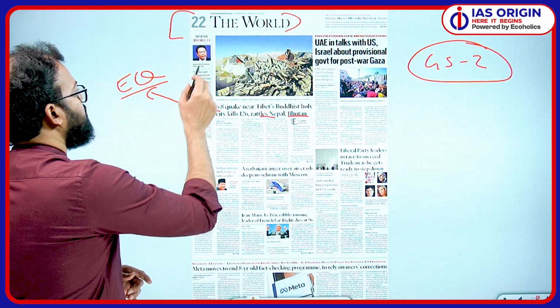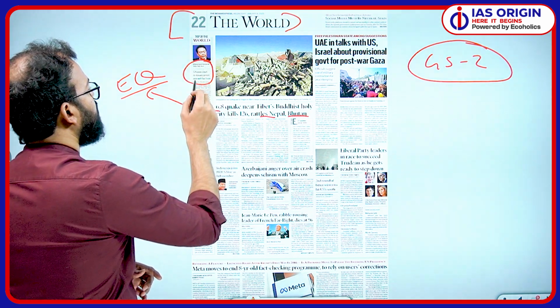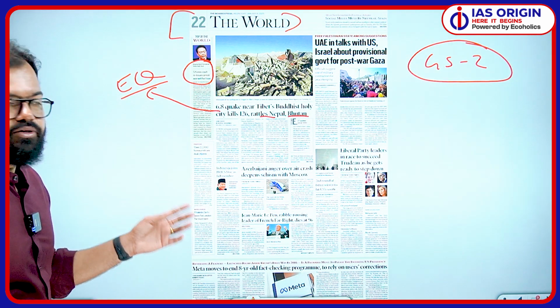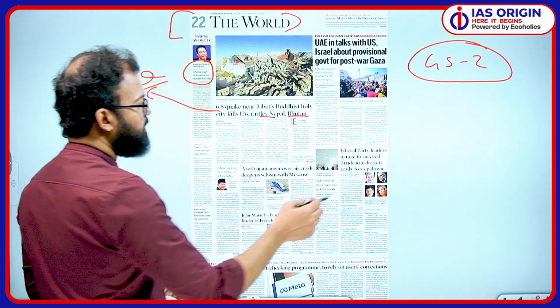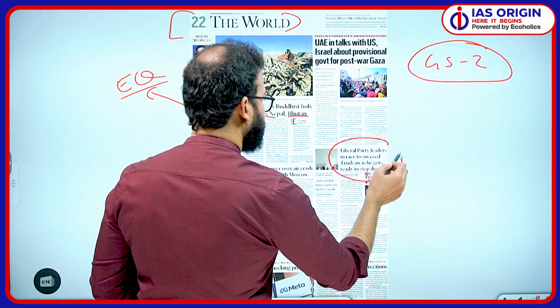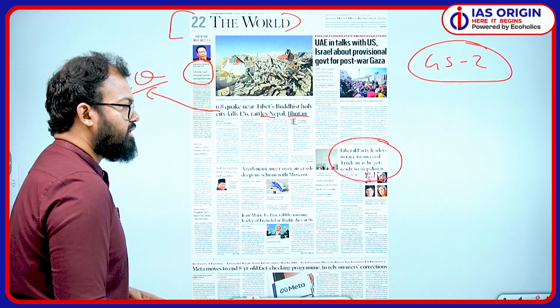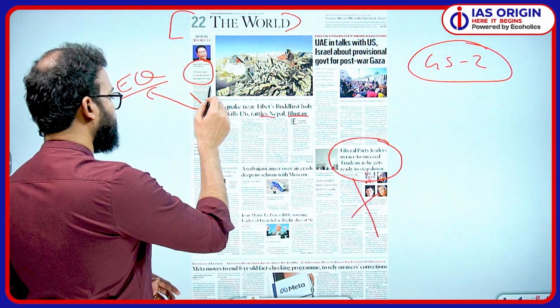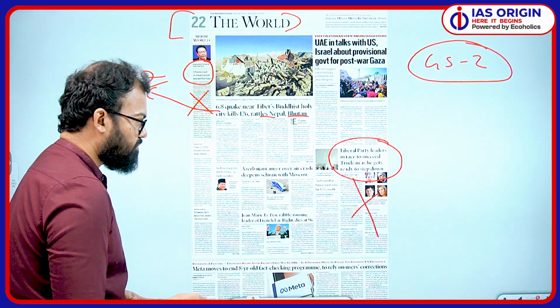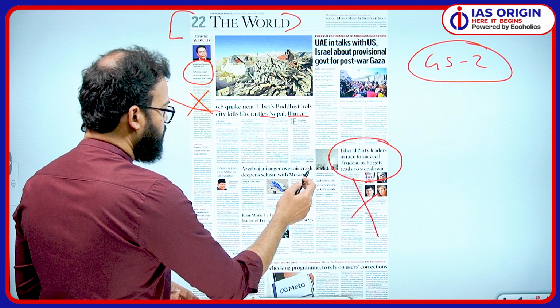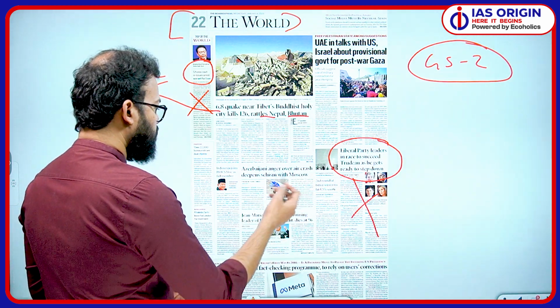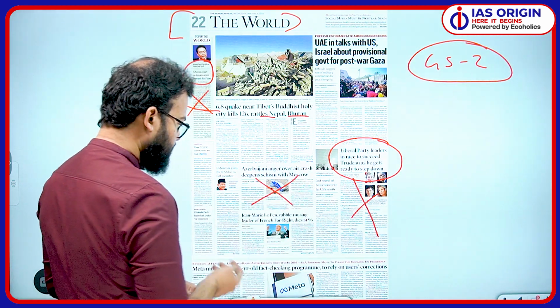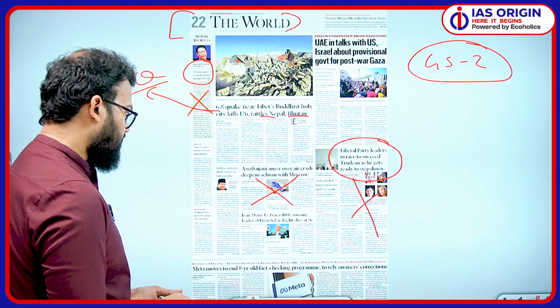Then South Korean court reissues arrest warrant for Yoon, not related to India. Again, Liberal Party leaders in race to succeed Trudeau as he gets ready to step down. So again, Canadian internal politics, not important. Korean internal politics, not important. Azerbaijan anger over air crash. So Moscow and all these things have happened, nothing matters a lot.